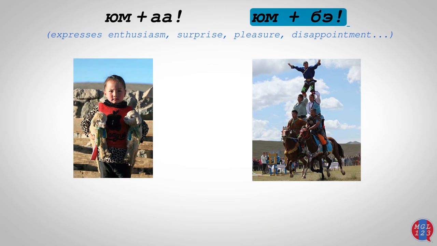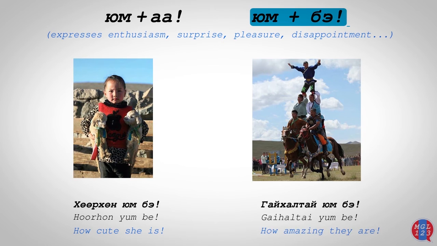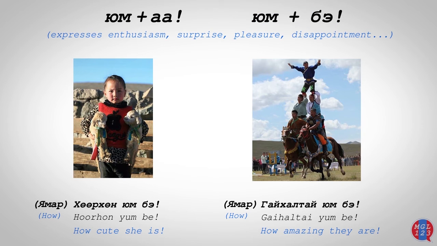If yom is followed by be, it shows adoration, surprise, pleasure, disappointment, etc. For example, hurhiyam be. Gaihaltayam be. We can put yamar in front of it, or we can just leave it out. There's absolutely no difference in meaning-wise. Yamar hurhiyam be. Yamar gaihaltayam be.